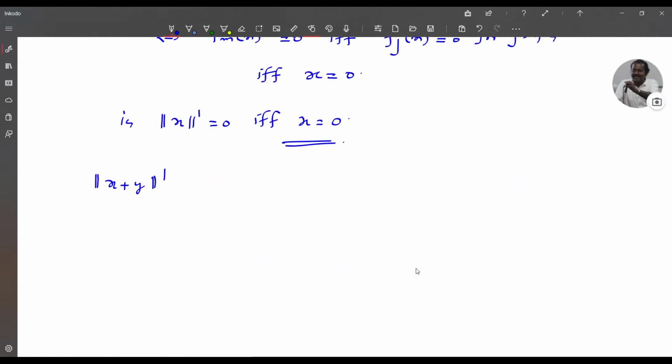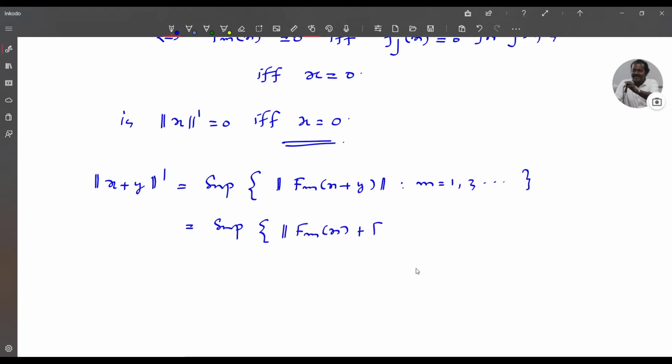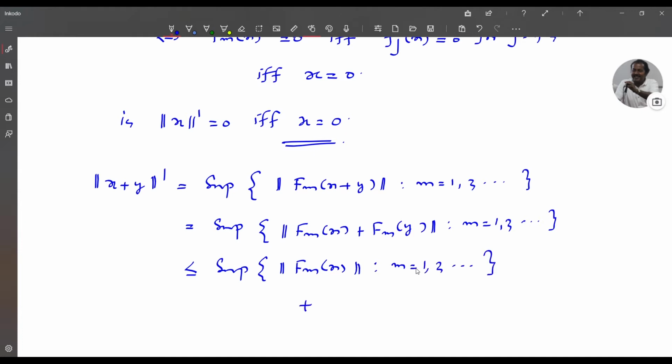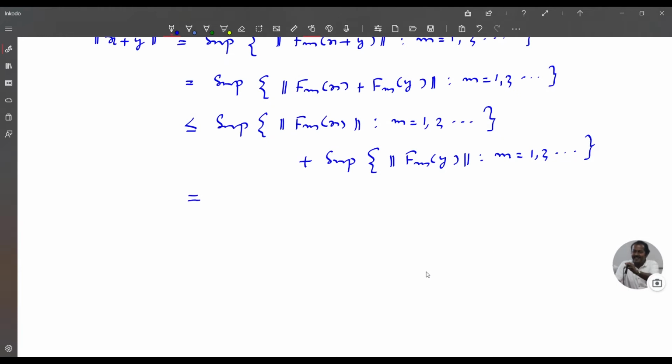And norm dash of x plus y. This is equal to supremum norm of Fm of x plus y such that m equal to 1, 2, etc. This is equal to supremum norm of Fm of x plus Fm of y such that m equal to 1, 2, etc. This is less than or equal to supremum norm Fm of x such that m equal to 1, 2, etc. plus supremum norm Fm of y such that m equal to 1, 2, etc. So this is equal to norm dash of x plus norm dash of y.